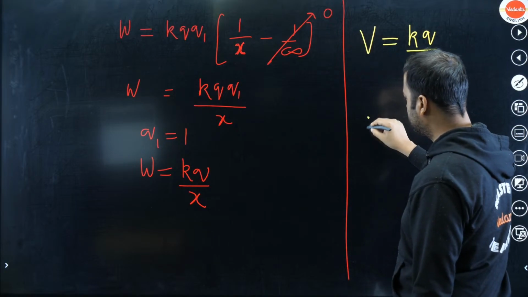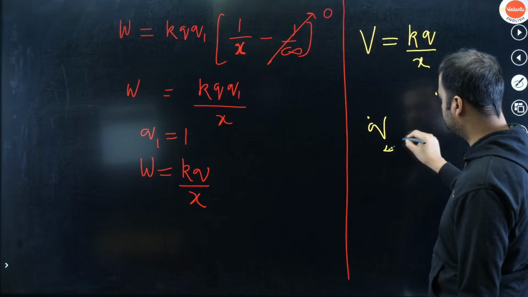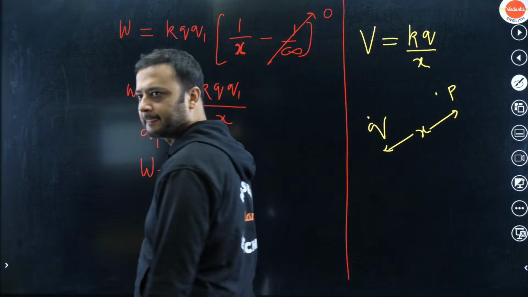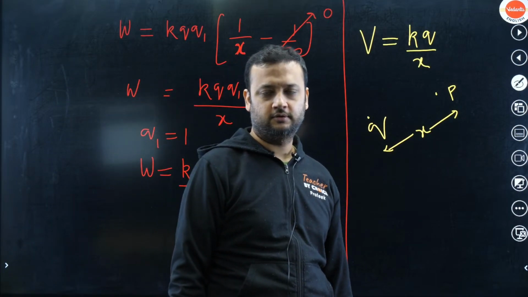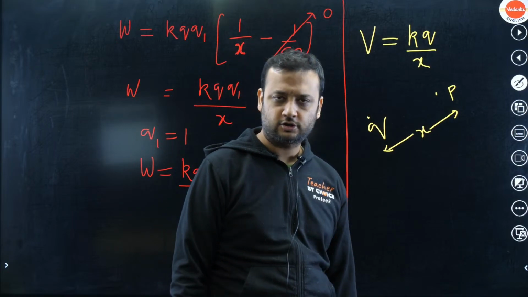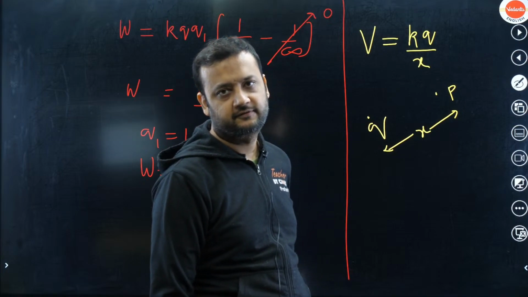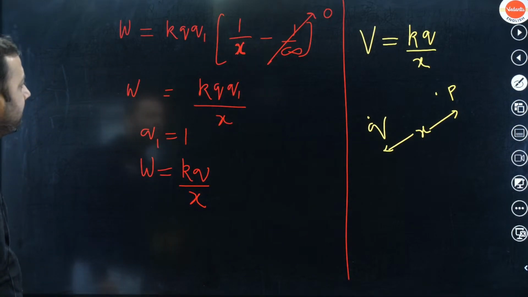So if a q charge is kept over here, and you have to calculate the potential at point P, and this distance is x, what will be the potential? It will be kq by x. I hope you have understood. So, a very important result: potential of a point charge. Of course, all the other results will be derived from this itself.